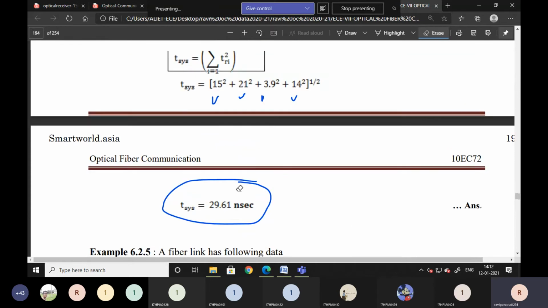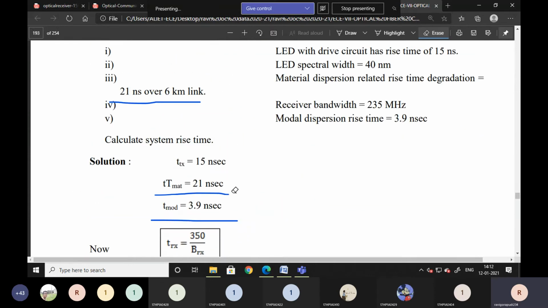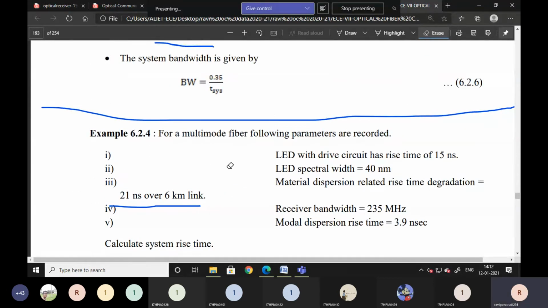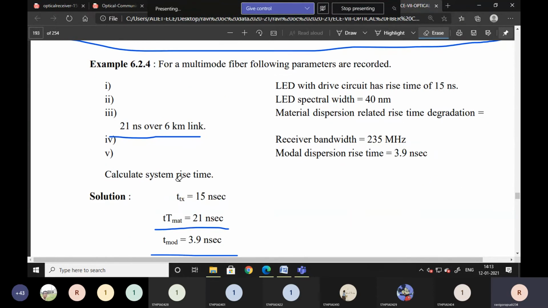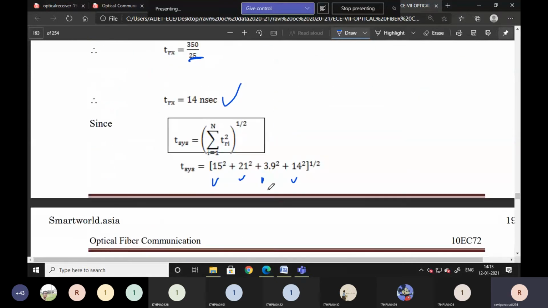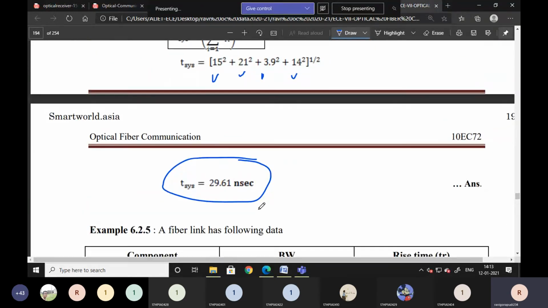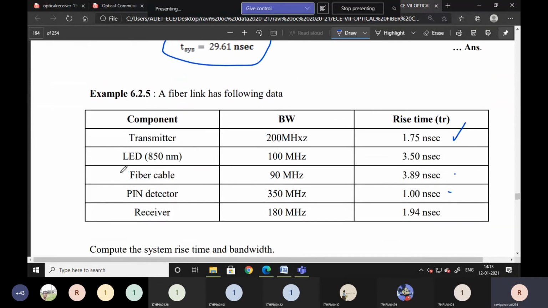Again, I'm saying that in this we are going to analyze time. If you want bandwidth, 0.35 by T system. What is asked here? Calculate the system rise time. If he asks to calculate the system rise time and bandwidth, maybe you will be asked like this, then you can find bandwidth also. Bandwidth is equal to 0.35 by 29.61 nanoseconds.